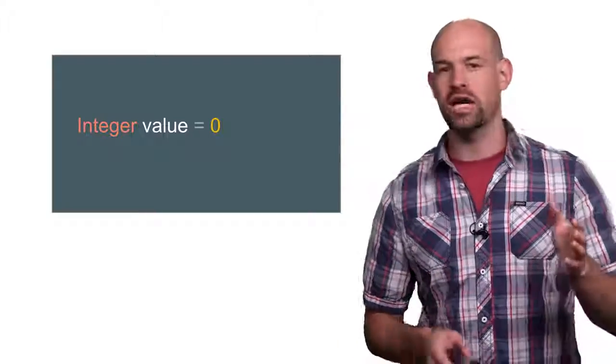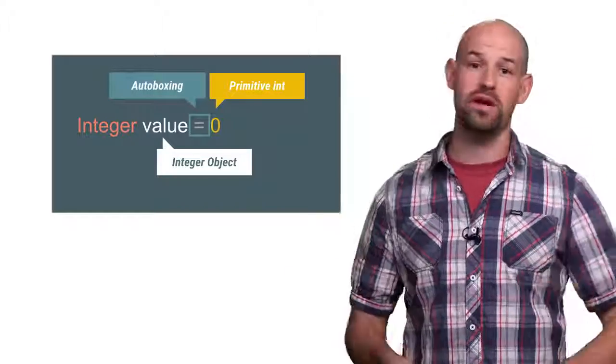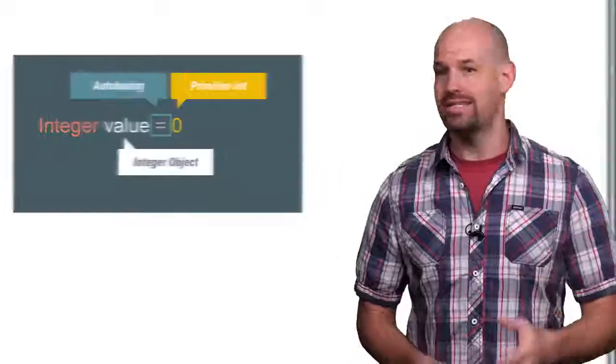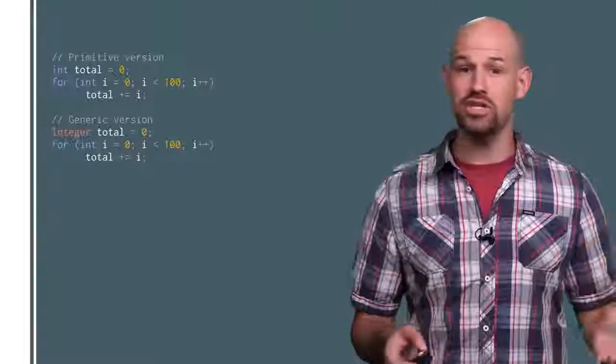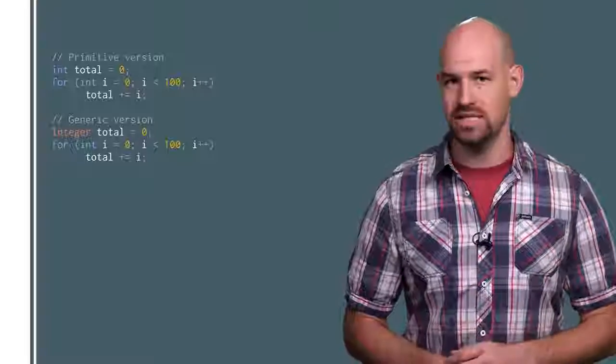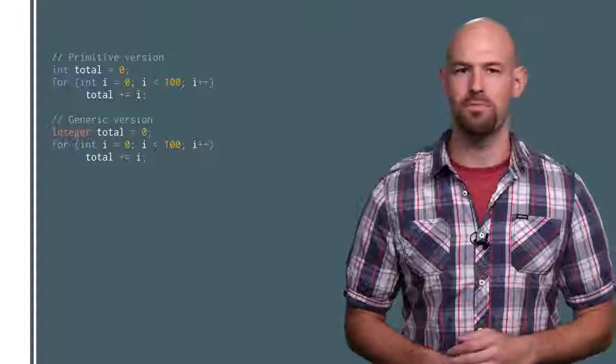Autoboxing, at its core, converts from primitives to their object counterparts on your behalf so that you don't have to worry about any of those conversions in your code, which is generally pretty awesome. Take this simple for loop, for example. We can easily treat the Integer object just like it were a primitive int without any extra syntax. But sadly, the hands-free nature of this functionality comes with some performance penalties.